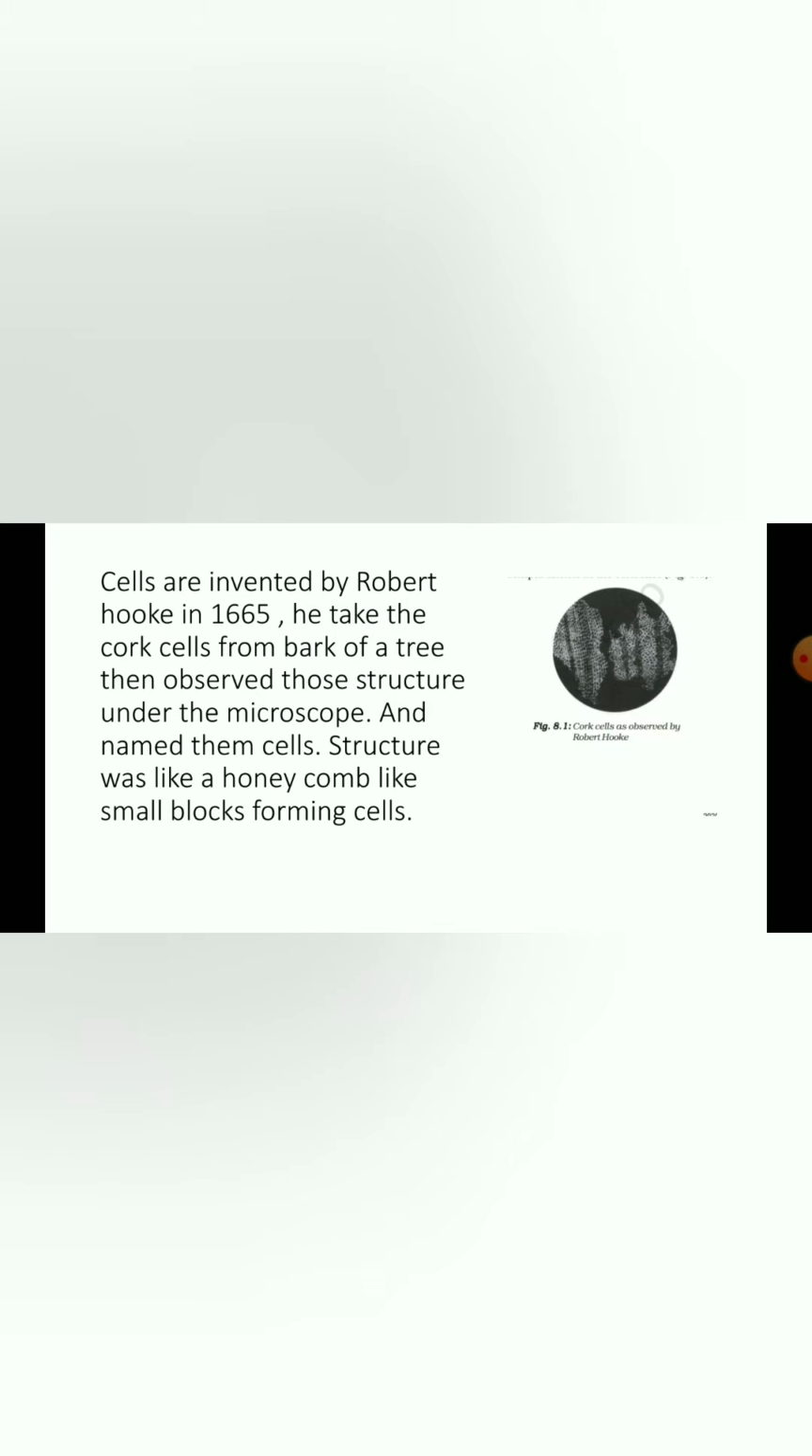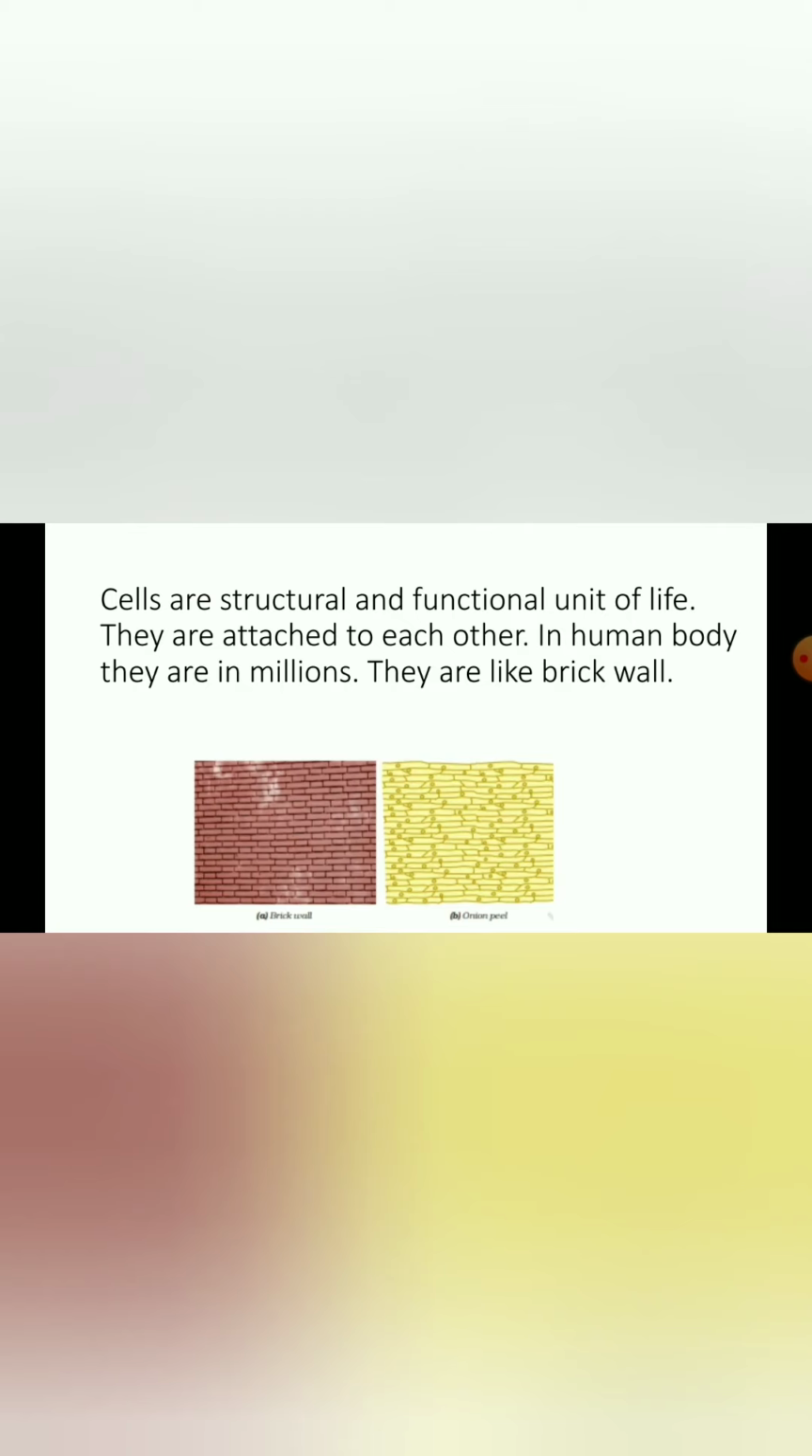Students, you can see this in the black circle. There are cork-like, honeycomb-like structures. Those structures are called cells. Coming to the next, you can see here the cells are the structural and functional unit of life. They are attached to each other. In the human body they are in millions, and in plants they are one or more than one in number. As to the number of cells, we will discuss it later on.